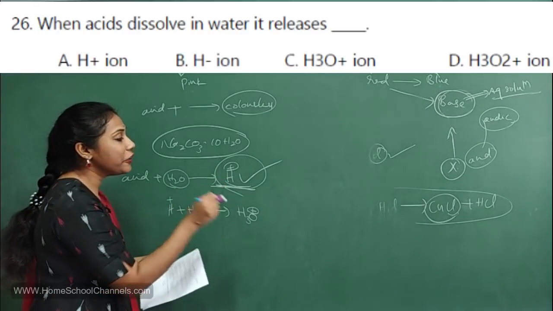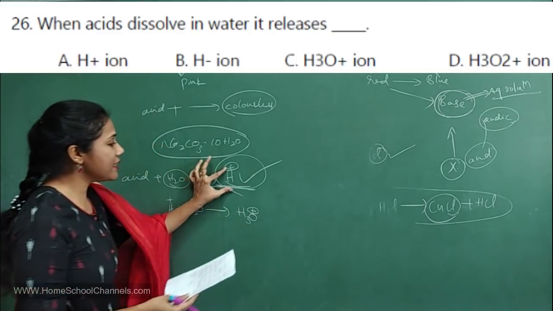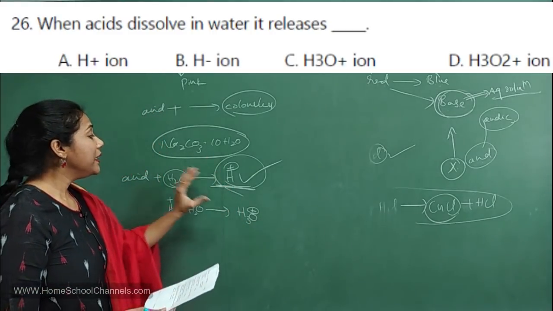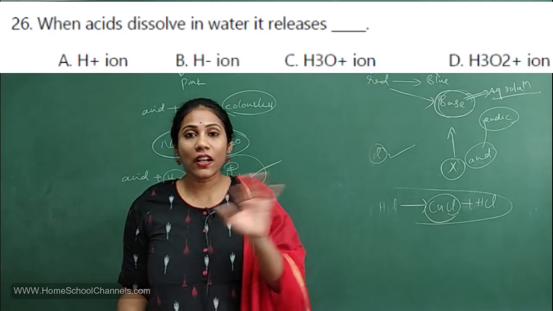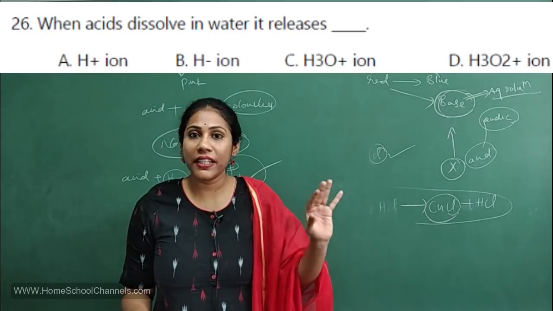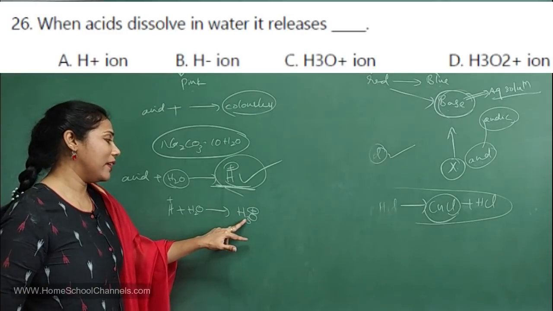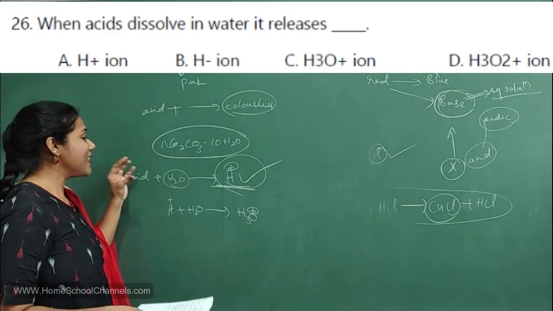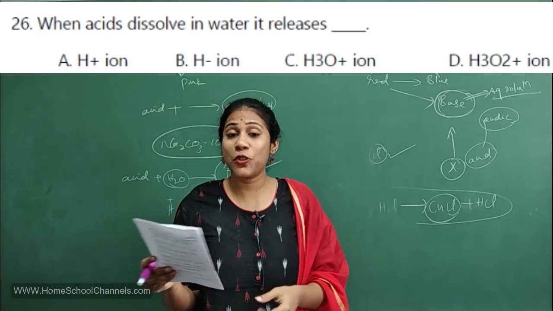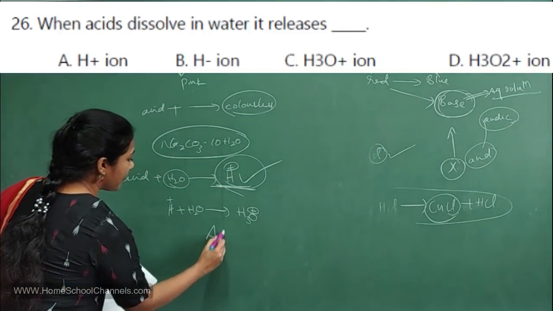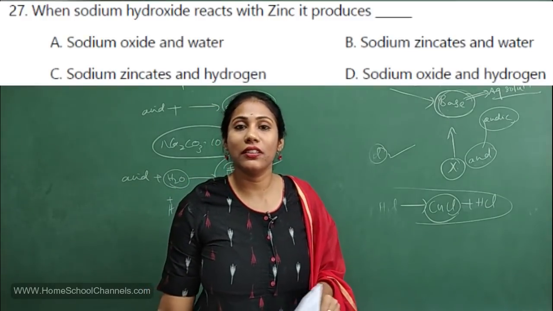So here you will have a confusion between option 1 and option 3. Option 1 is H+, option 3 is H3O+. Initially, it releases H+ ions. After some time, H+ ions cannot stay as single ions; they combine with H2O and you will get the hydronium ion, H3O+. But initially, acids release ions in the form of H+ only. So your option has to be A, not C. Option A is correct. If you have marked C, then it is wrong. Be careful here.